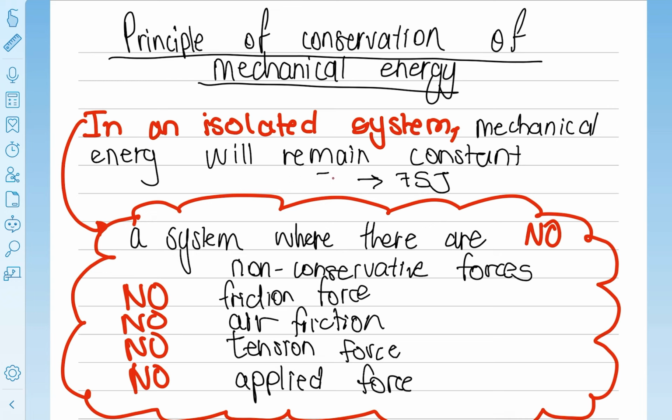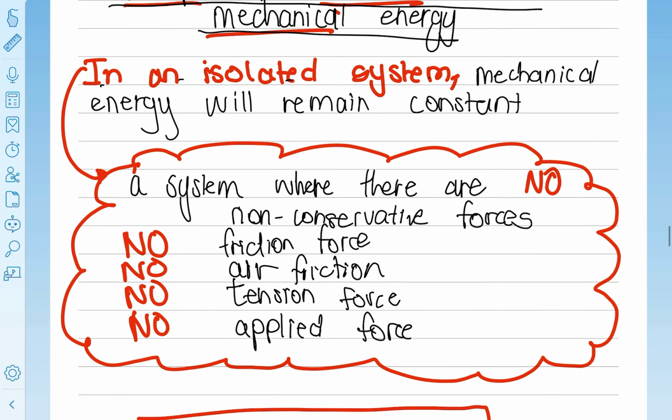Okay, now what about when mechanical energy is conserved? So that now relates to the principle of conservation of mechanical energy. This principle states that in an isolated system, mechanical energy will remain constant. Now, what does isolated system mean? An isolated system is basically a system where there are no non-conservative forces.